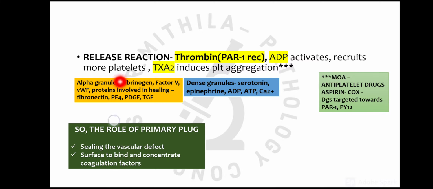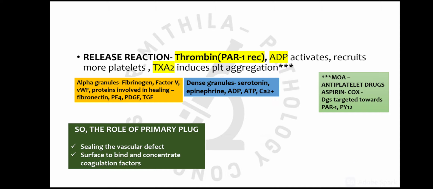The alpha granules' important contents are fibrinogen, factor 5, von Willebrand factor, and certain proteins involved in healing, like fibronectin, platelet factor 4, platelet derived growth factor, and transforming growth factor. They are important to heal the site of vascular injury. Then the dense granules' contents are also very important: serotonin, epinephrine, ADP, ATP, and ionized calcium.